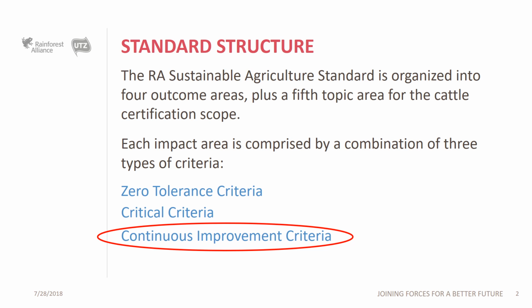Criteria for continuous improvement define a sequential progression of sustainability performance and evaluate the farm according to its level of implementation of good sustainable practices in 3 levels, each more demanding than the previous. These are Level C, Level B, and Level A.